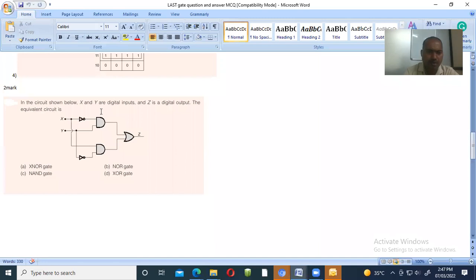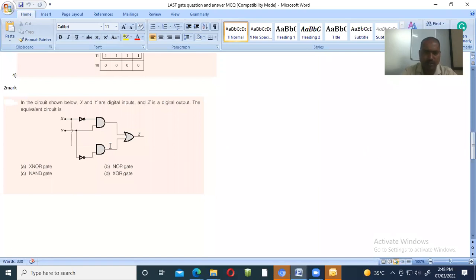For the upper level, the equation coming across here is X bar and this is Y, so the multiplication of both gives X bar Y. From here Y is coming as Y bar, and X is coming here, so X Y bar, because this is the AND gate.